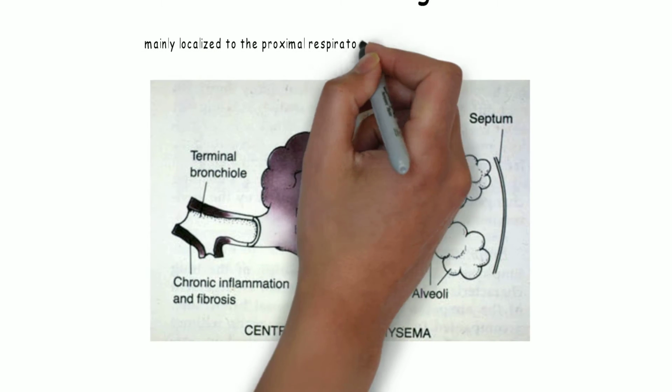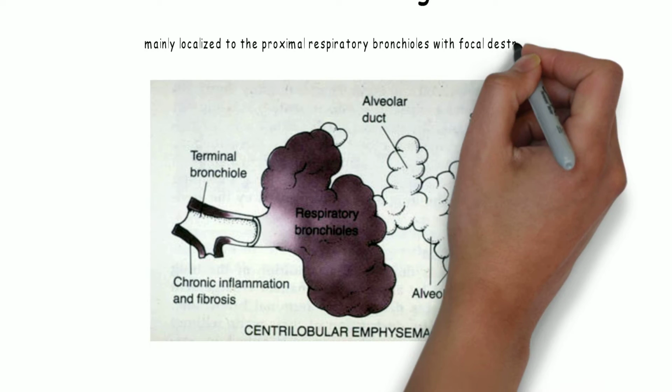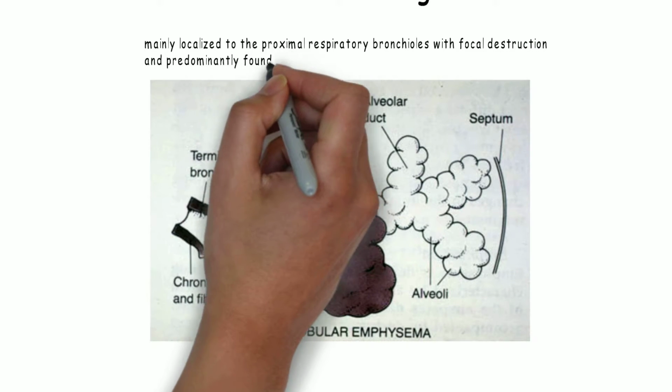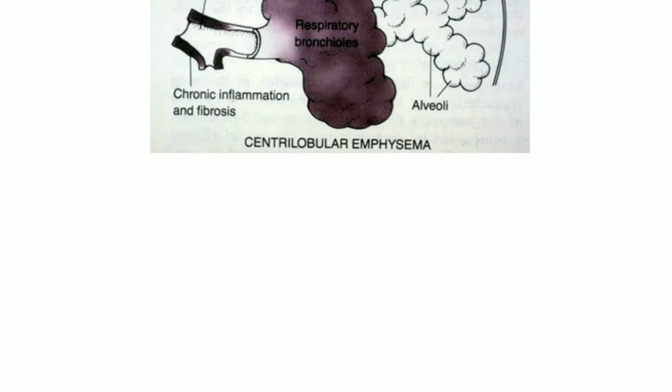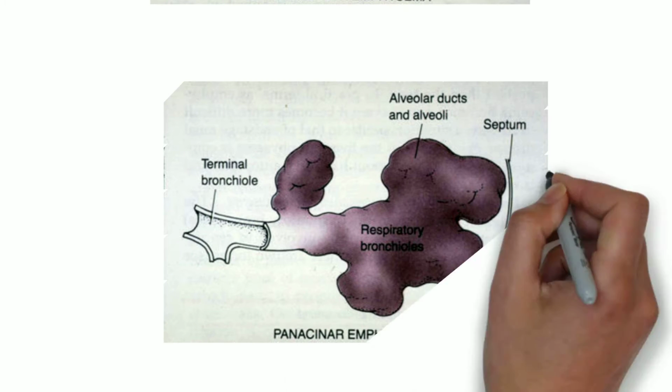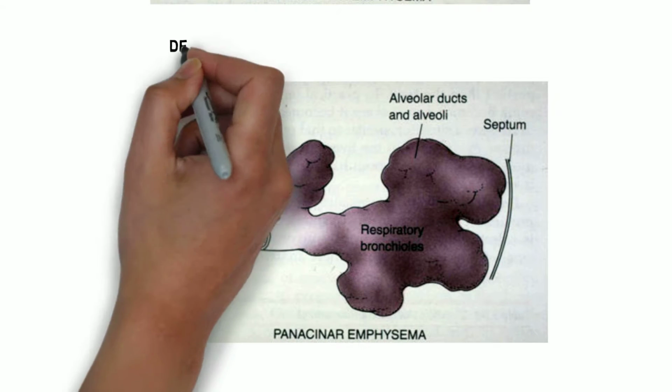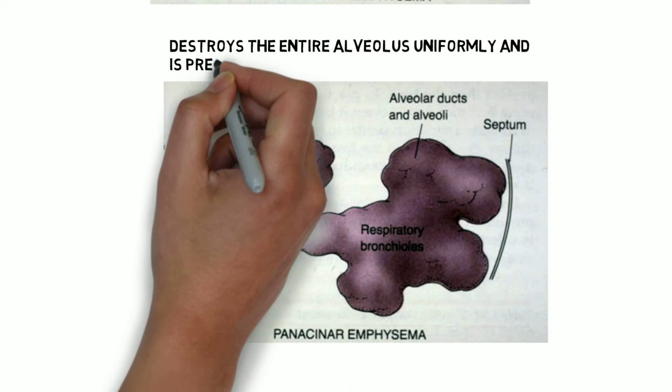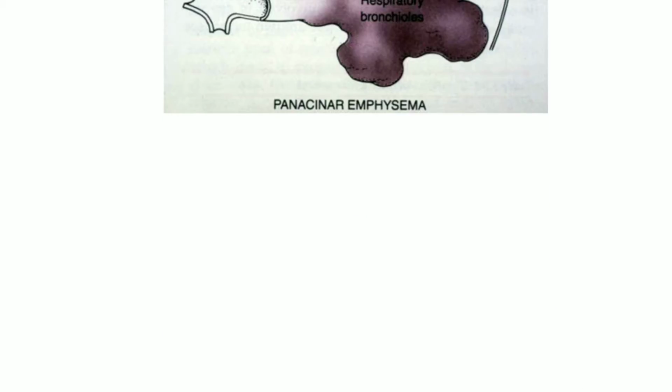It is pulmonary emphysema mainly localized to the proximal respiratory bronchi with focal destruction and predominantly found in upper lung zones. Next is panacinar. Destroys the entire alveoli uniformly and is predominantly in lower half of the lungs.